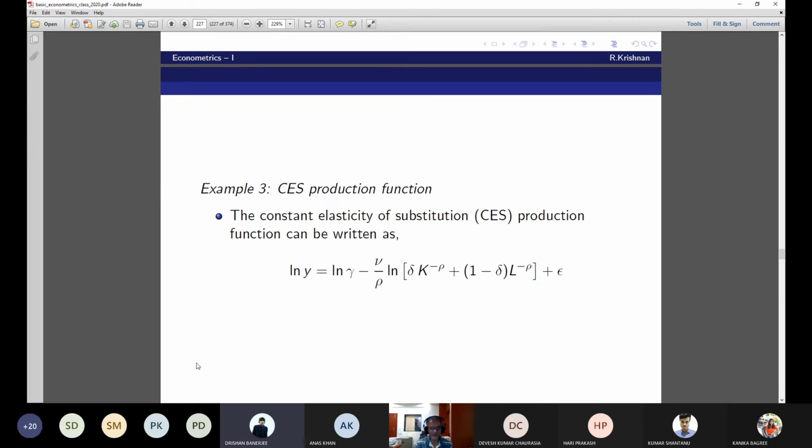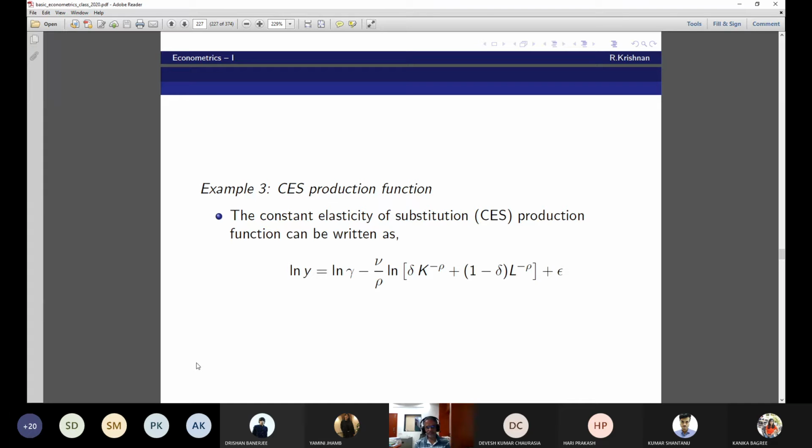Take this down. Horrible looking CES production function. How do you estimate it? Okay, quickly. Delta and 1 minus delta give you the elasticities of capital and labor. K is capital, L is labor. See the weight. So that should always go to 1. That's why it is the constant elasticity.